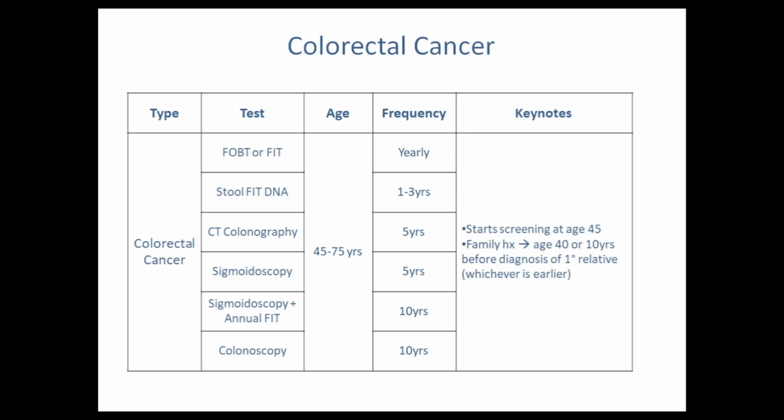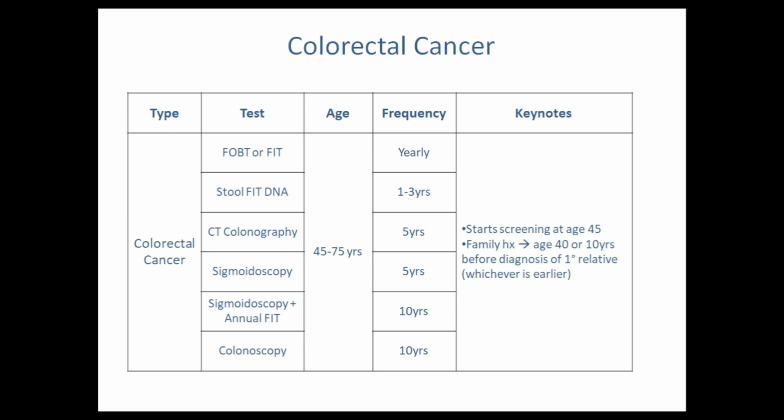There are multiple tests performed for colorectal carcinoma, which include fecal occult blood test or fecal immune test, CT colonography, sigmoidoscopy plus annual fecal immune test, or colonoscopy. But the screening frequency for every test is different. If we do fecal occult blood test or fecal immune test, the frequency for screening will be yearly. If we do stool fecal immune test DNA, then the frequency will be 1 to 3 years.